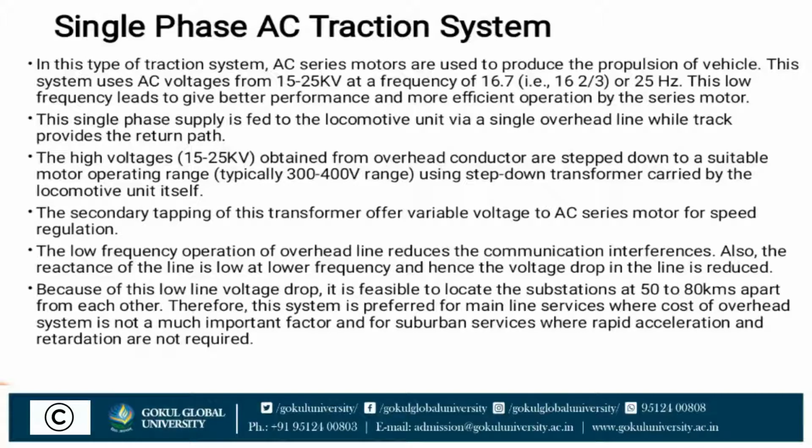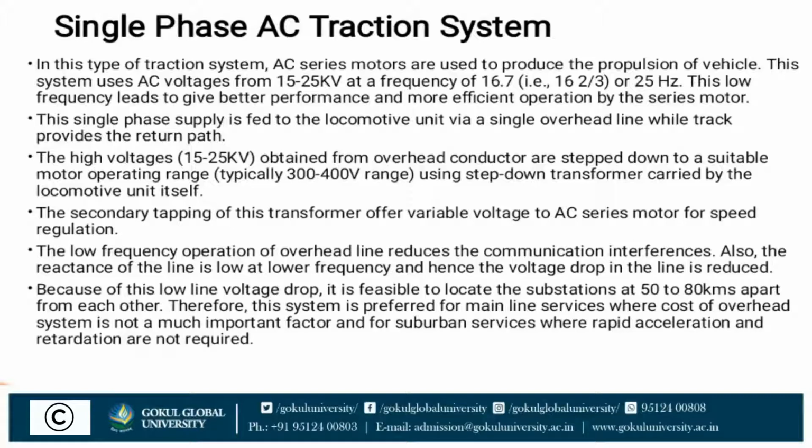For speed regulation in a single phase AC traction system, we use a variable transformer. The low frequency operation of the overhead line also reduces commutation interference. The reactance of a line is low at lower frequency and hence the voltage drop in the line is reduced.